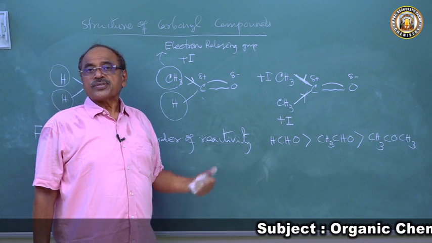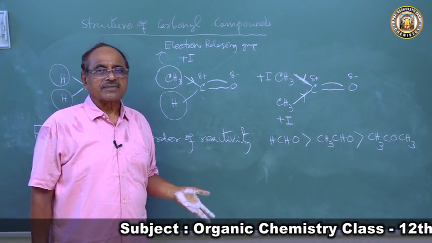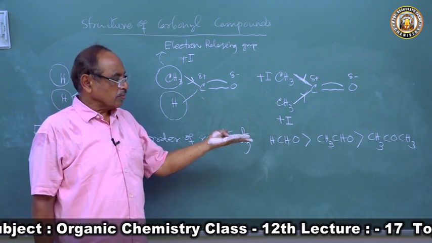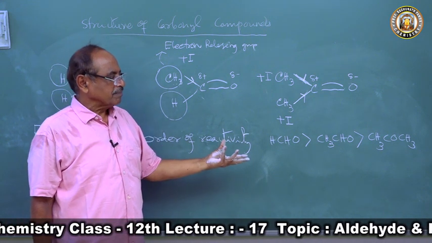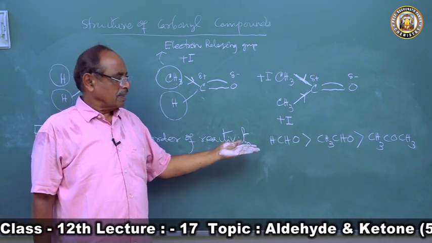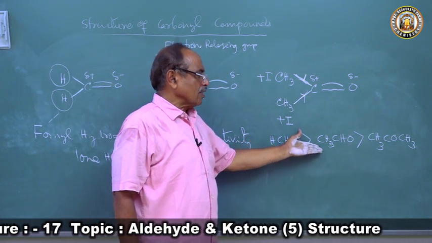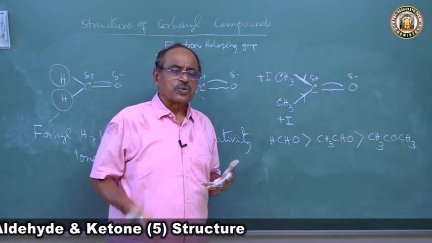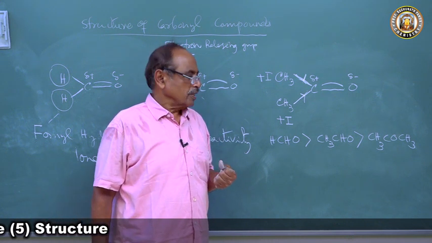So this may be a question to you, 12th class students. You will have a question: explain the order of reactivity of aldehydes and ketones. The ketones are less reactive for nucleophilic addition reaction than aldehydes, and formaldehyde is more reactive than acetaldehyde and acetone. And the reactivity of formaldehyde is much more pronounced in most of the reactions.